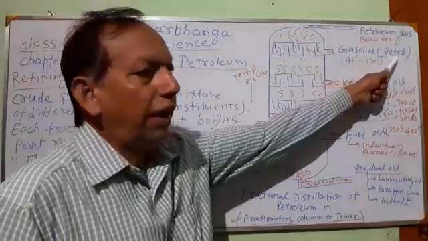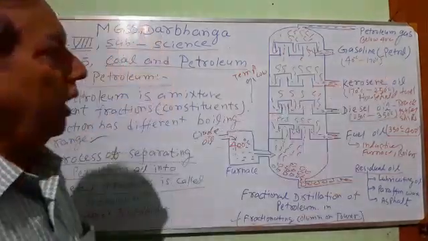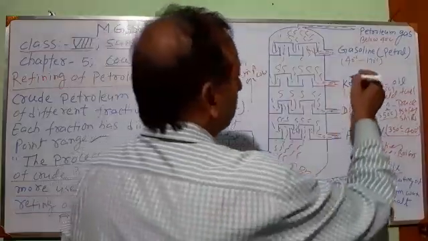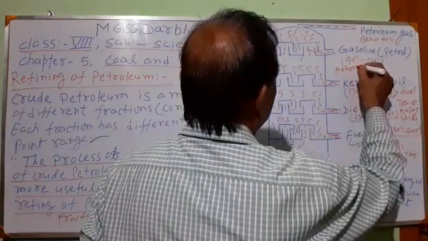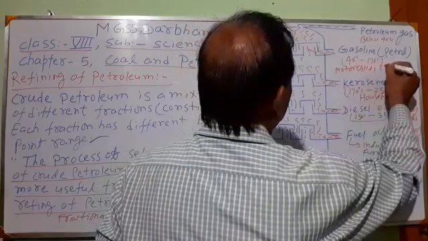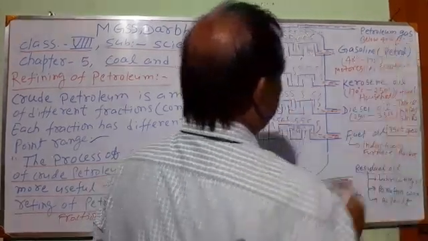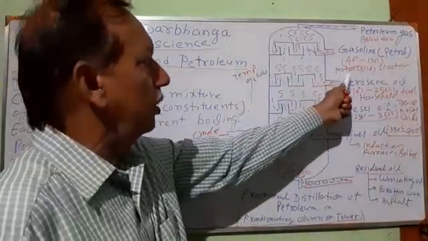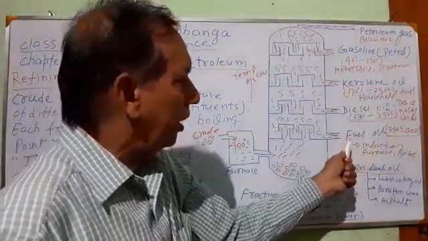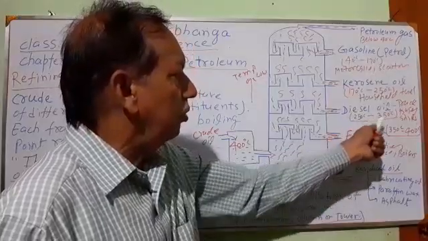Gasoline is also known as petrol. This gasoline or petrol is used as a fuel in motorcycles, scooters or light vehicles, and here diesel oil is used in the heavy vehicles.